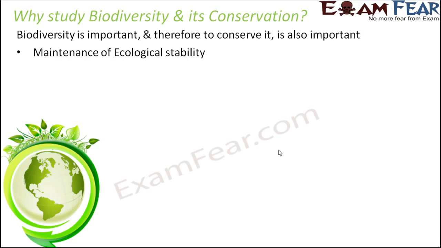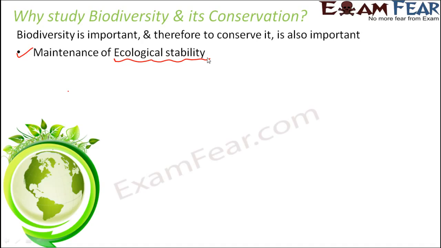The first thing which says that it is important is the maintenance of ecological stability. Now what do we mean by ecological stability? We all know that in any ecosystem, organisms depend on each other for their survival. Every organism is dependent on some other organism for its survival. So nobody can live in isolation. Now if this balance between different organisms is lost, what will happen? The food chain or the food web might get disturbed. As a result, organisms can even become extinct.